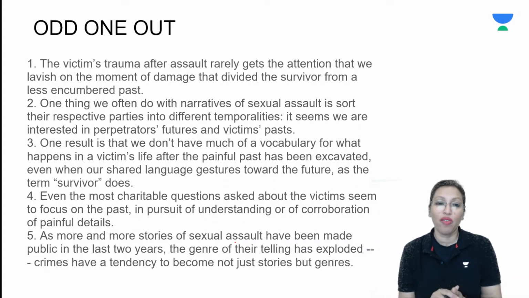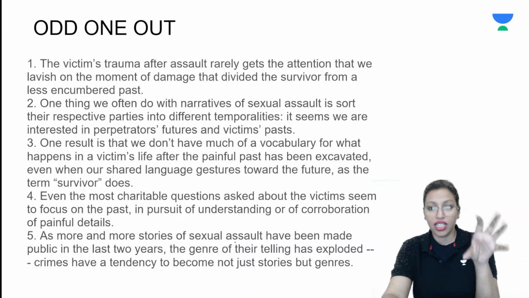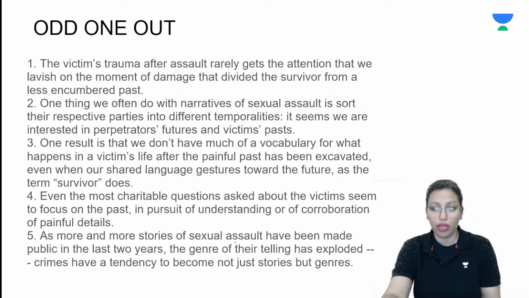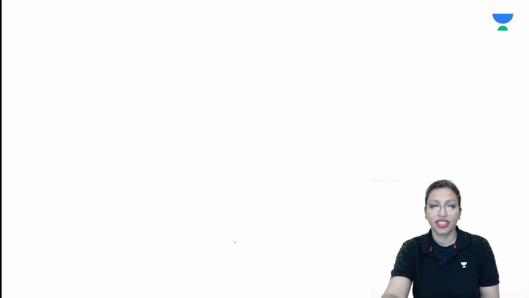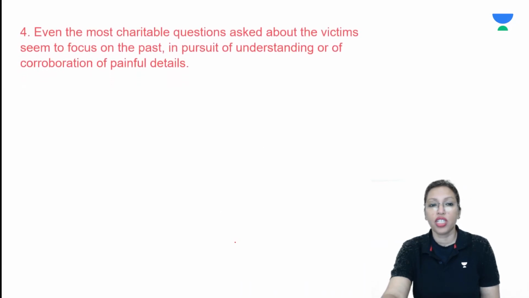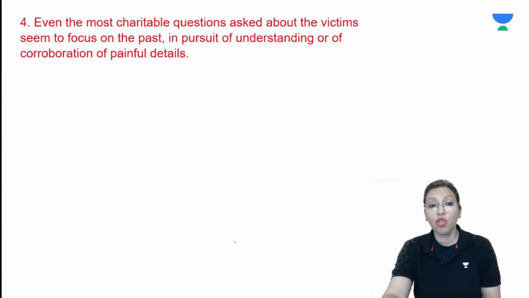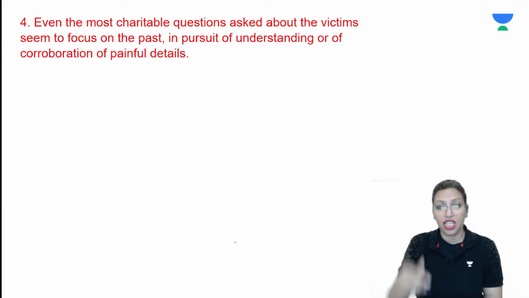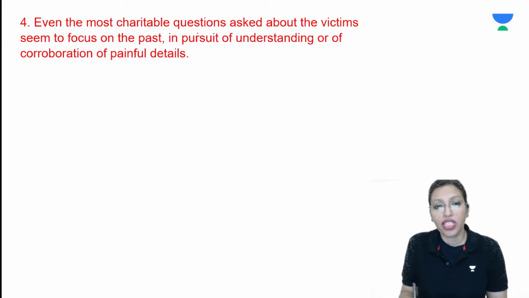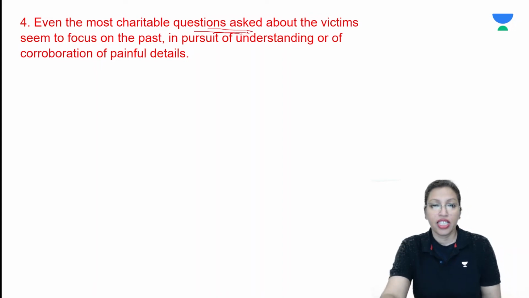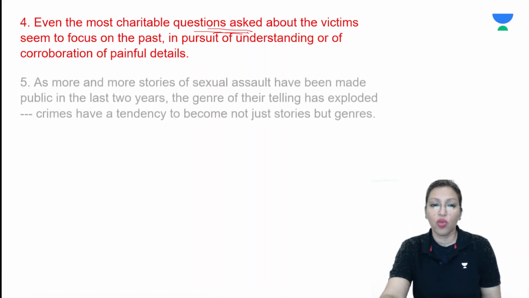All right, I hope you have looked at the question. I hope you had paused the video and spent time over the question. Let's take a look at our sequencing and what the correct answer will be. So here is our correct answer. Sentence number 4 is the odd one out, which says even the most charitable questions that you have asked about the victim seem to focus on the past. So here we are talking of the questions that we are asking about the victim. The rest of the sentences, let's see what the order is.